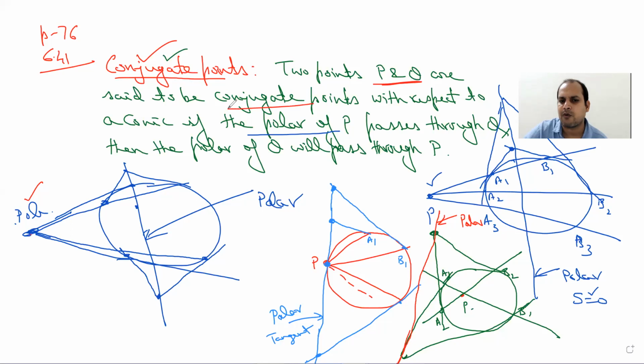Using this, as per definition, two points P and Q are said to be conjugate points with respect to a conic if the polar of P passes through Q, and in that case the polar of Q should also pass through P. So let me explain in the case of a circle. Suppose some point P is there and some point Q is there. One point may be inside and one outside, or both may be inside. Just for the sake of explanation, I am drawing here. As per definition, these two points P and Q are said to be conjugate points. Look, I am taking this point inside the circle.